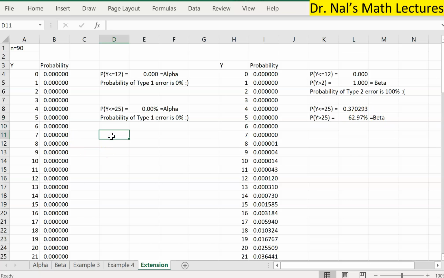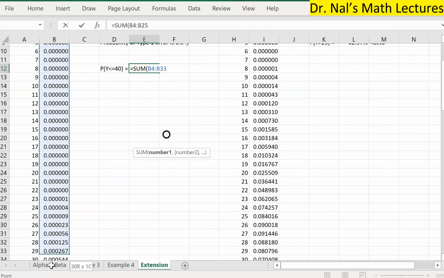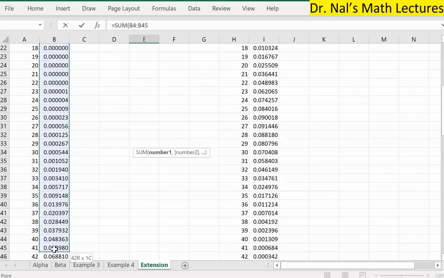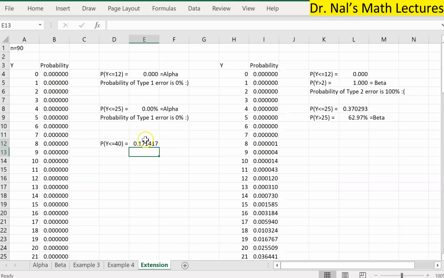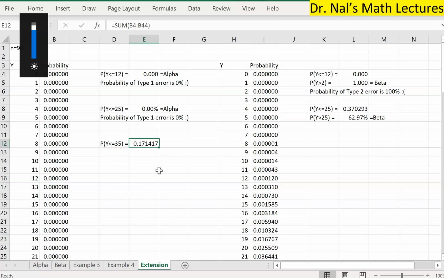How about I change P to the probability of y being less than or equal to 40. Obviously, we need to find a better way of doing all these things, right? So this is equal to the sum. I'm going to add up the first 40 numbers. So the alpha, the probability of committing a type 1 error, oh wow. Okay, this is a little bit bigger than I expected. How about 35 only? I think I would prefer 35.